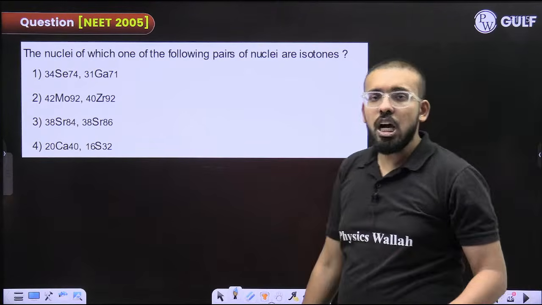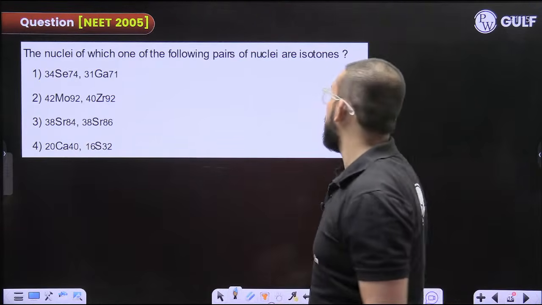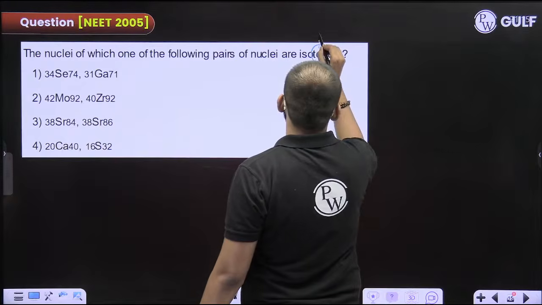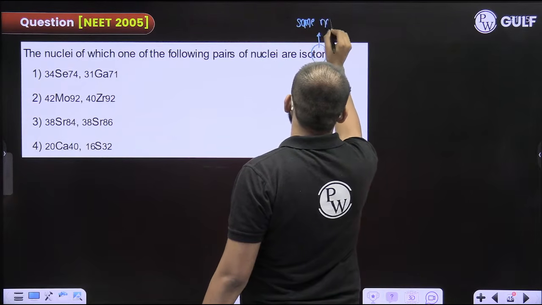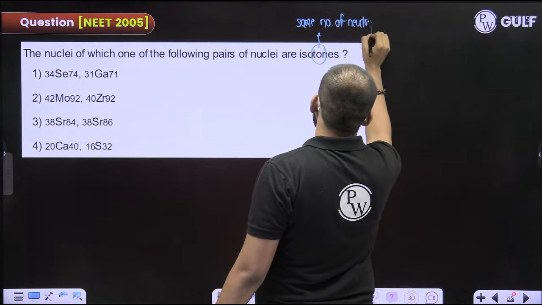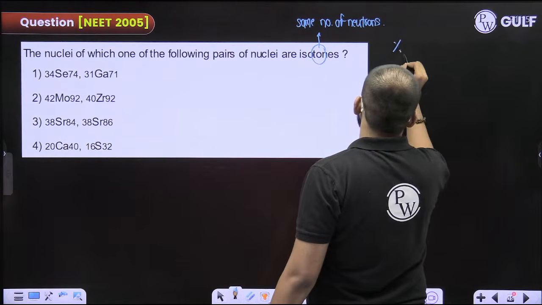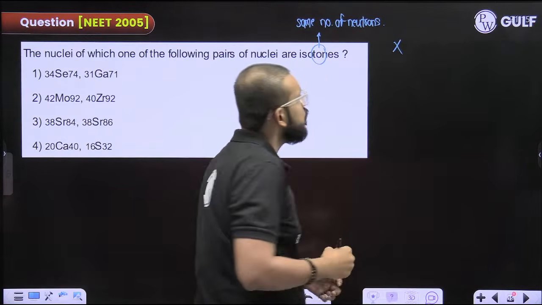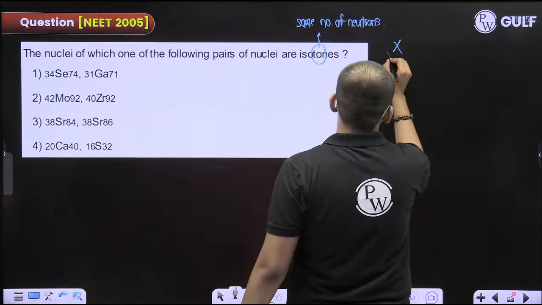The nuclei of which of the following are isotones? What are isotones? They have the same number of neutrons. Please type in the chat section. One question for you. I had told what are isotones? Same number of neutrons. And how do you find the number of neutrons?